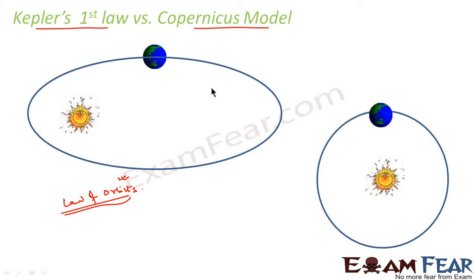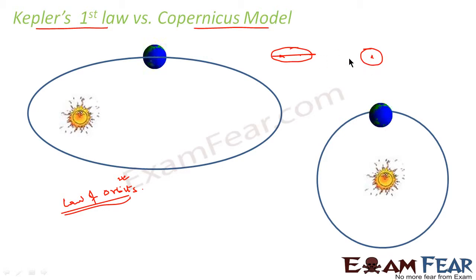As I told you, the circle is a special case of an ellipse. So how does a circle come out of an ellipse? An ellipse, as I told, has two foci. When it becomes a circle, the two foci of the ellipse merge, and this is known as the center of the circle.